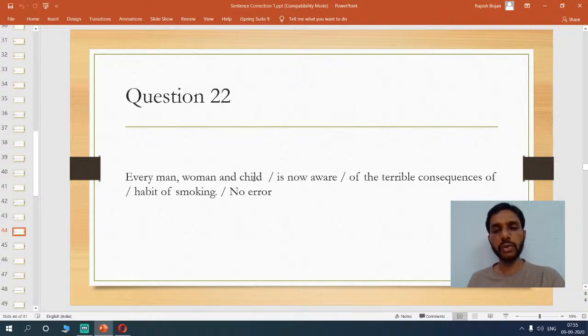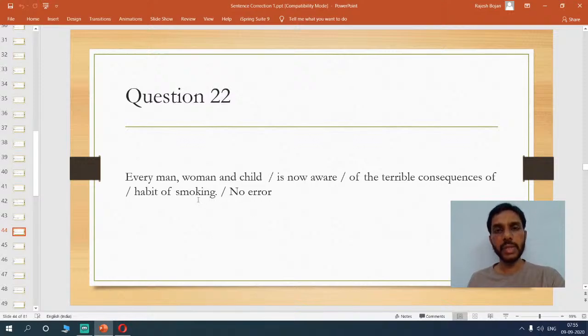Now I'm able to identify this because of my prior knowledge. It's like I have come across sentences like these somewhere. So my intuition says that there is no error here. Okay, but then if you look at this part, now we are talking specifically about the habit of smoking.